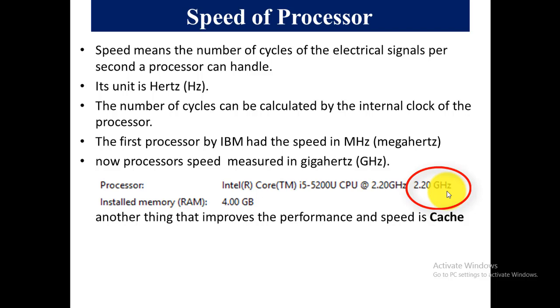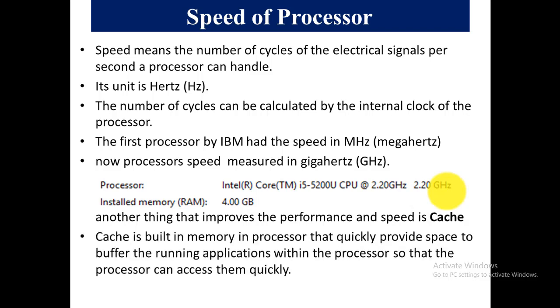Another thing that improves the performance and speed is cache. What does it mean by cache? Cache is built-in memory in the processor that quickly provides space to buffer the running applications within the processor so that the processor can access them quickly.